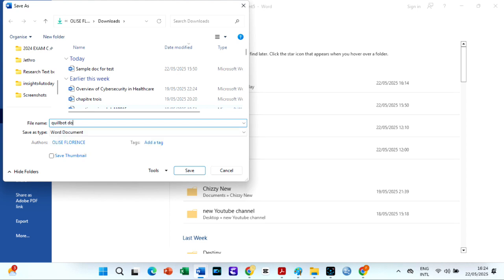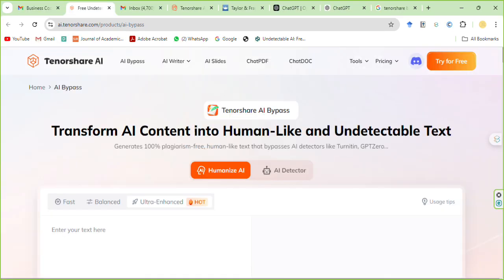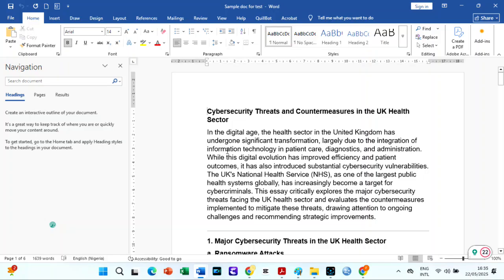It is time to run our sample text on Tenorshare AI Bypass. Tenorshare AI Bypass is one of the most accurate AI bypassing tools I have used to pass all AI detectors. It humanizes and removes plagiarism without changing the idea, and with excellent grammar and sentence structures. I have a video on Tenorshare AI. You can check it in the description box below, right after this video.